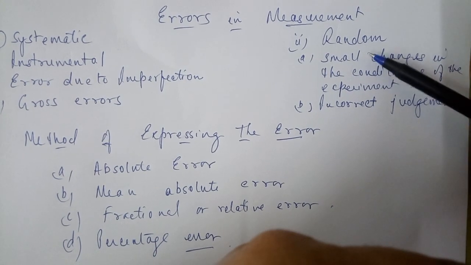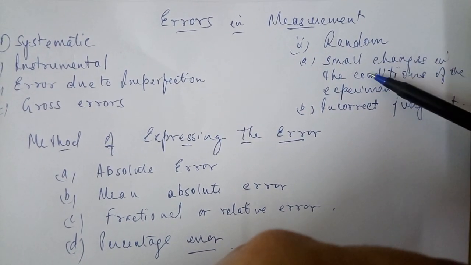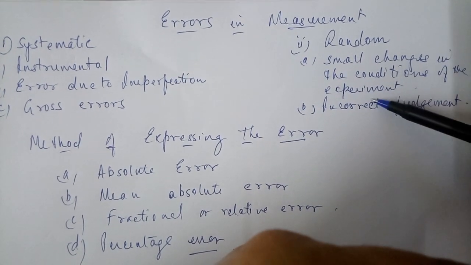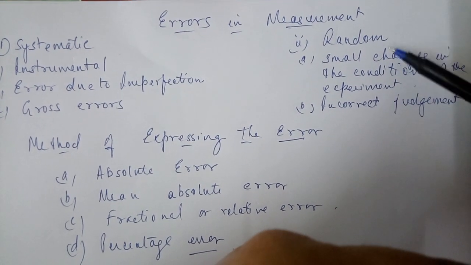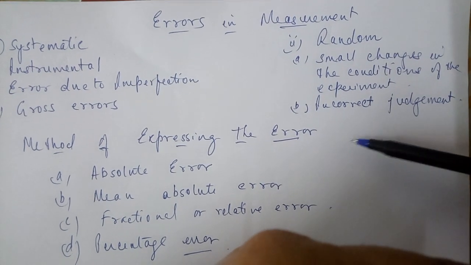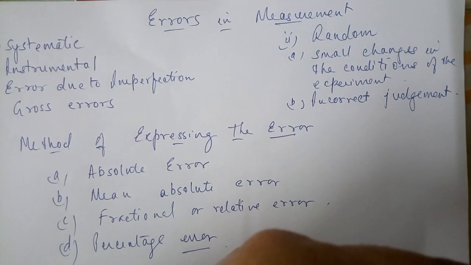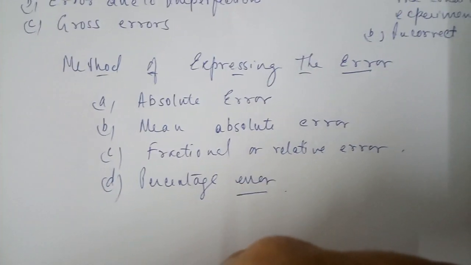Suppose we are doing an experiment, and we repeat the same experiment a number of times, maybe 4 times, 5 times. Then we can minimize this random error. Now let us do it with a mathematical relation: how can we solve the problem of the method of expressing the error?